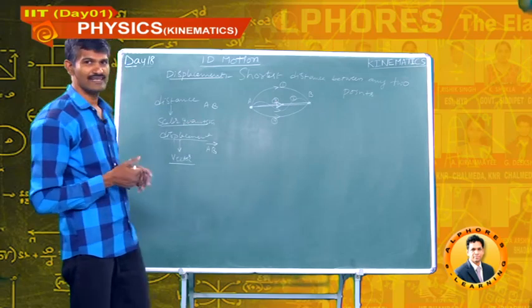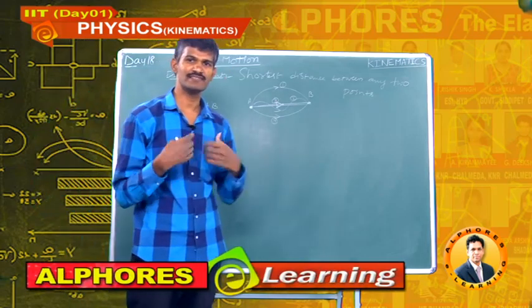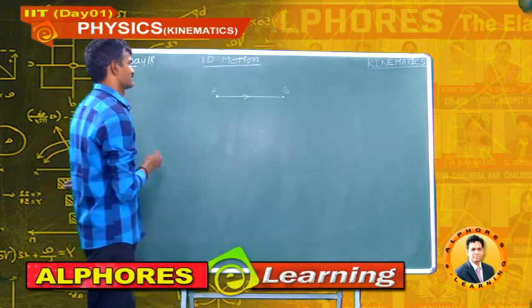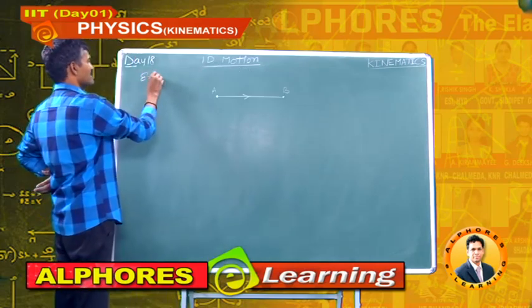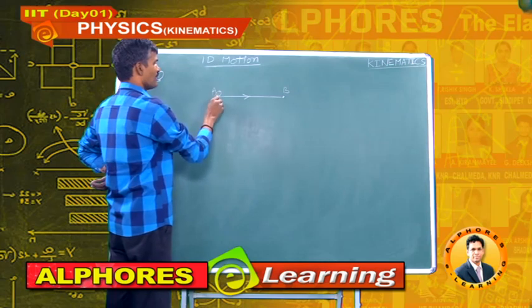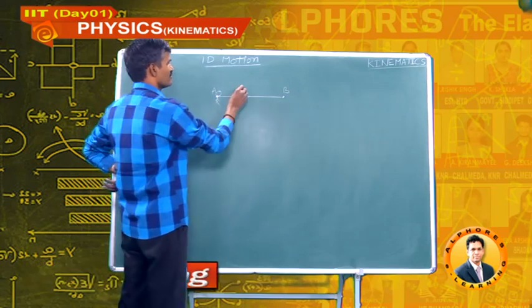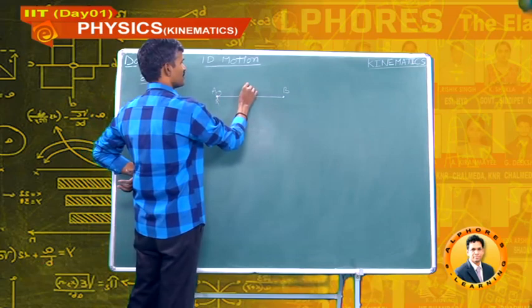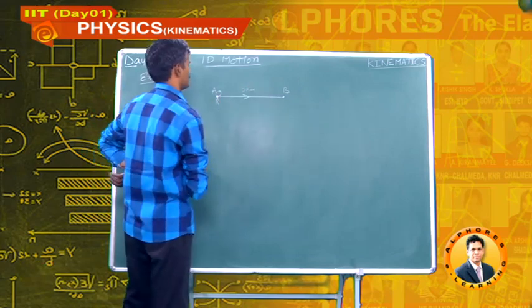To understand distance and displacement, we will discuss some more examples. Example 1: a boy moves in a straight line for a distance of 5 kilometers.